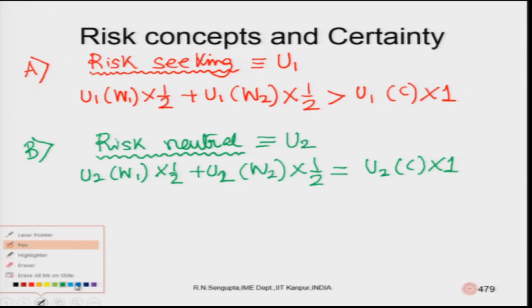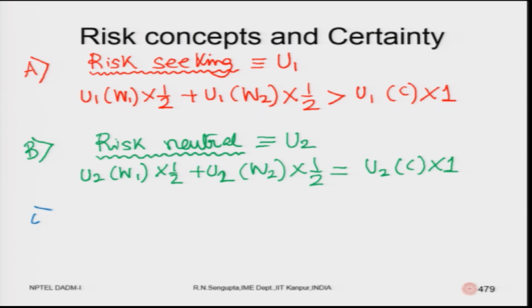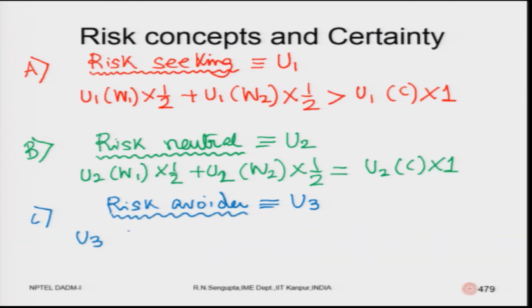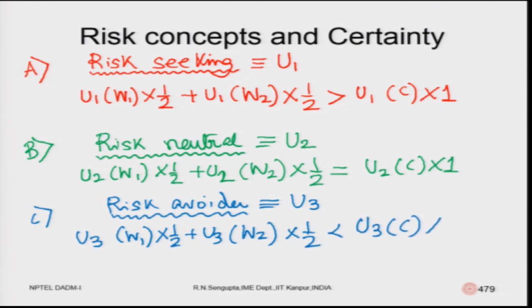The third one will be C, risk avoider, which will be a utility function U3. I am using the utility function because based on that the person is taking the decision. U3 of W1 into half plus U3 of W2 into half is less than U3 of C into 1.